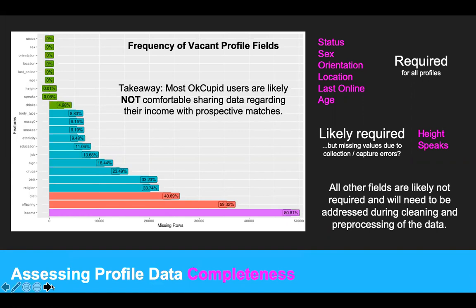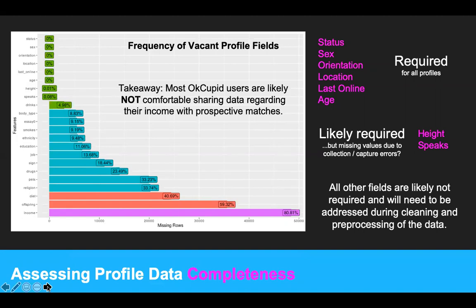Of note, the variables in green are fields that are required by the OkCupid interface. However, height and speaks have non-zero percentage of missing values. So we'll be touching base with the software team to determine if this was the result of a glitch or a data capture error. But the variables of status, sex, orientation, location, the last time online, and age are all required fields. There are no missing data. All the other fields are not required and needed to be addressed during our cleaning and pre-processing of the data.